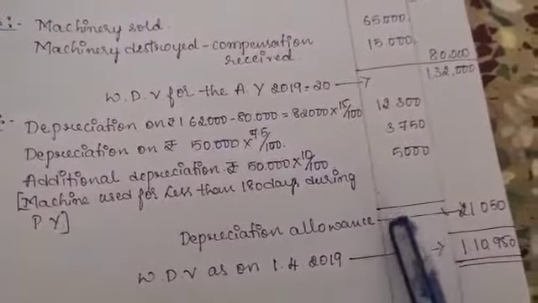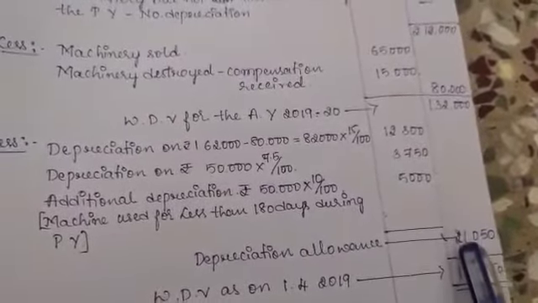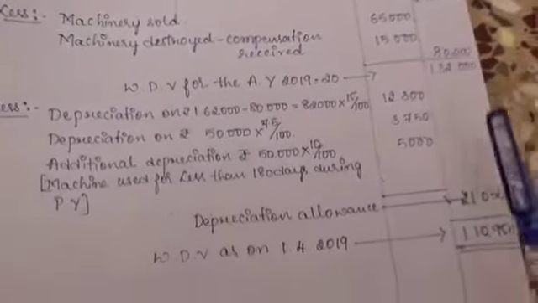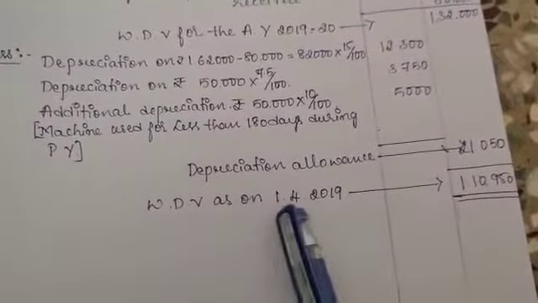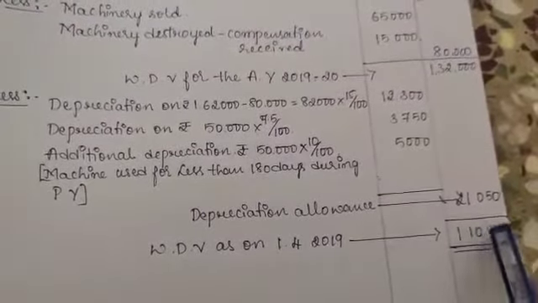Total depreciation allowance is 21,050 rupees. 21,050 rupees is deducted from 1,32,000. So we will get WDV as on 1/4/2019, that is 1,10,950.